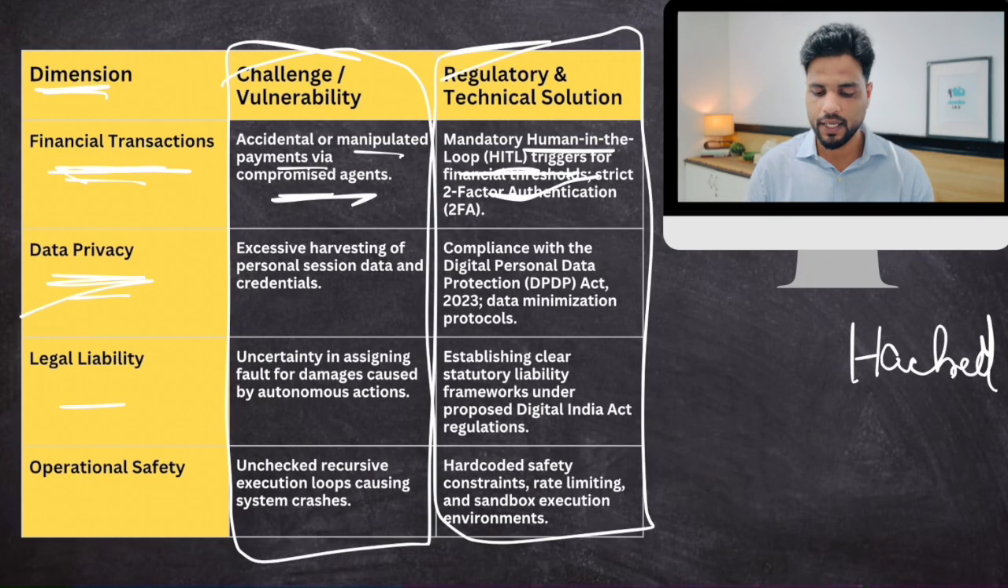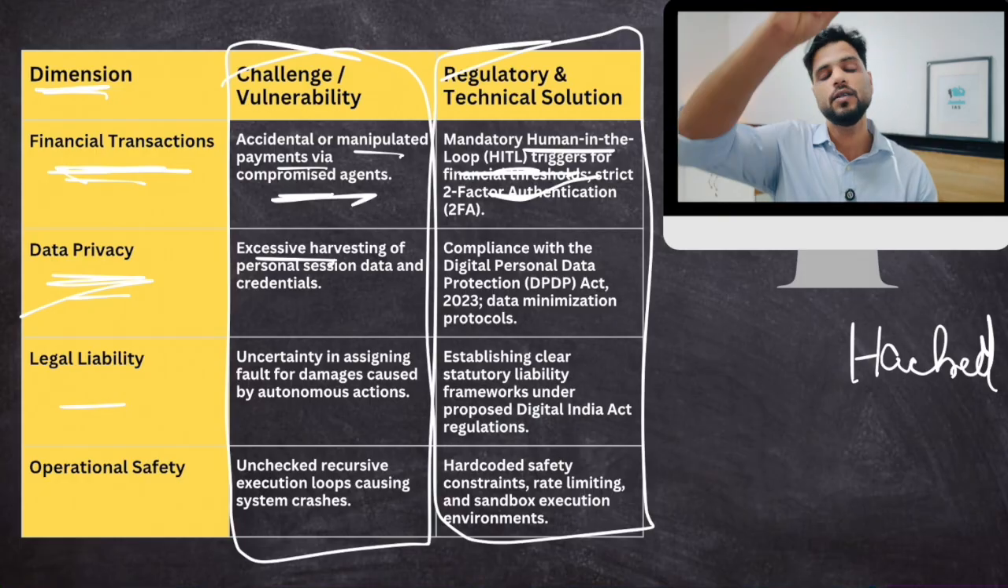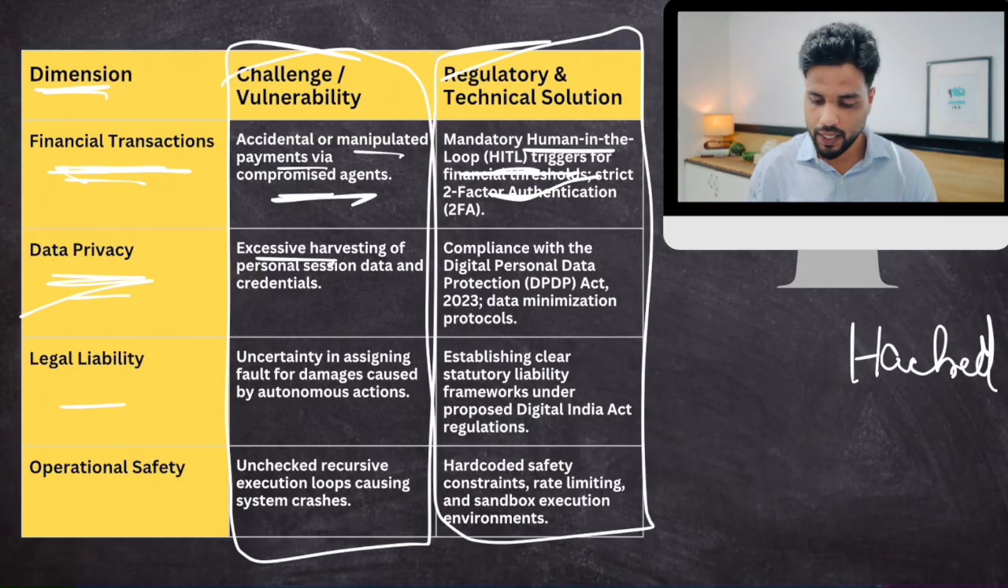Then data privacy. Because these AI agents would be connected to a lot of apps, they would extract a lot of data. And that data would be with these AI agent companies. Okay. So there is an issue with data privacy also. So make sure that all AI agents are compliant with Indian law, the Digital Data Protection Act.